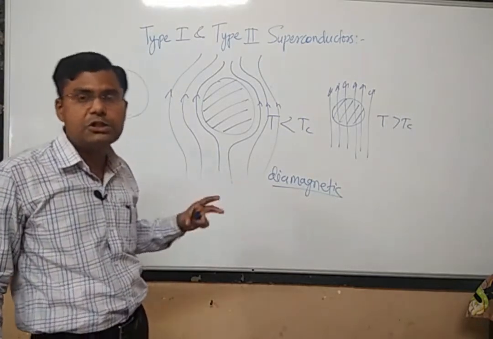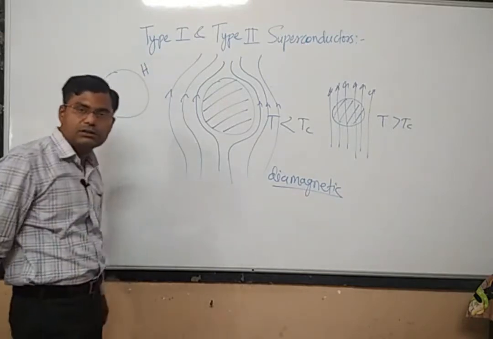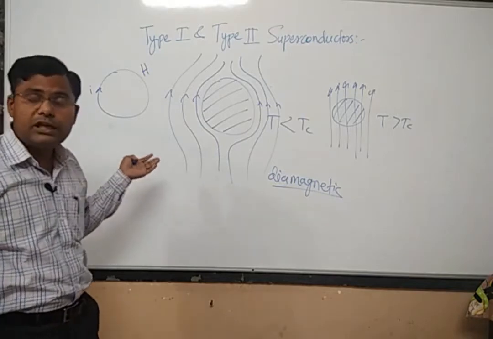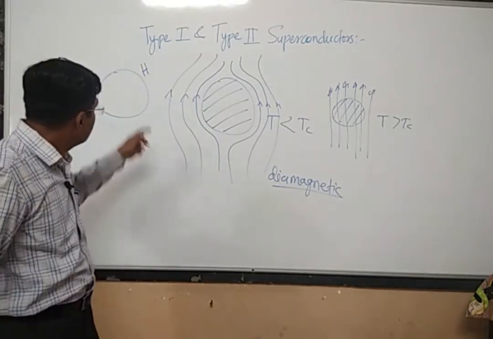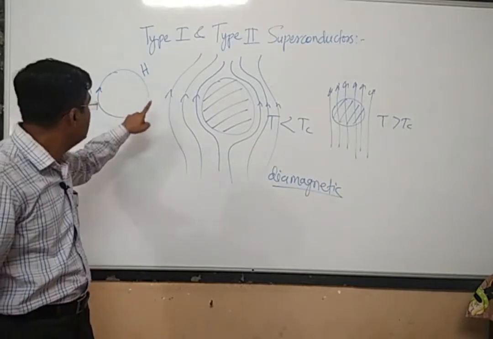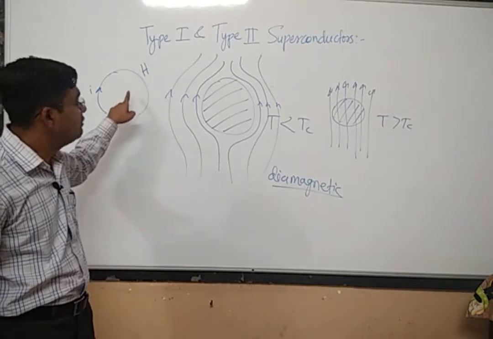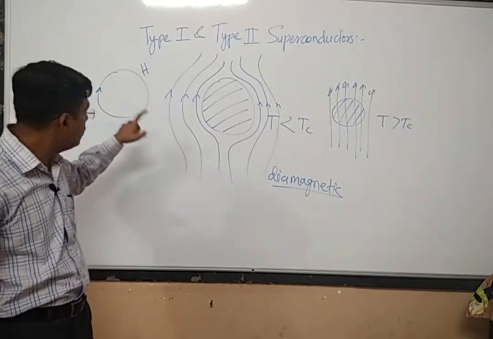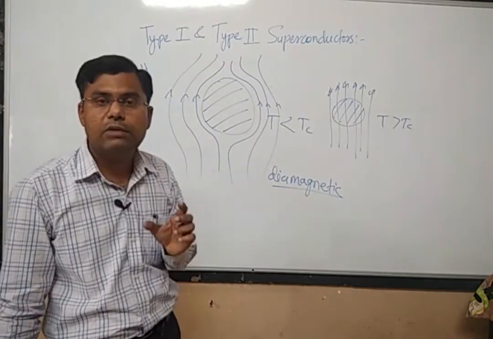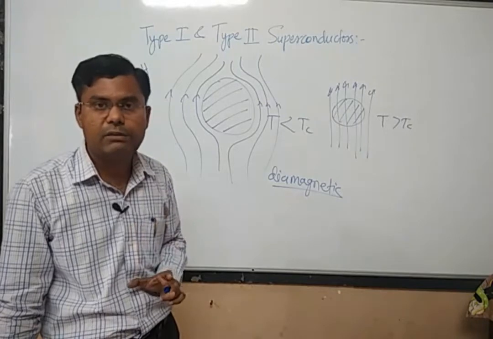Suppose that magnetic field is denoted by H. It is to be remembered that not all magnetic fields will favor the superconducting state. This superconductor can bear only a certain maximum value of applied magnetic field.